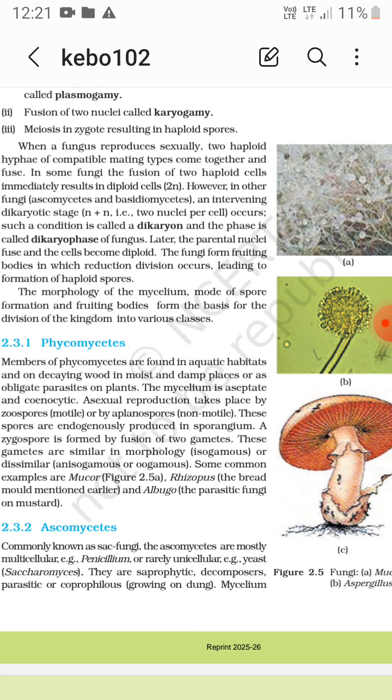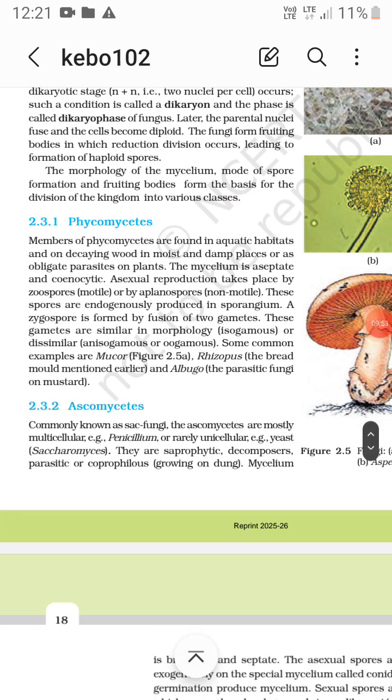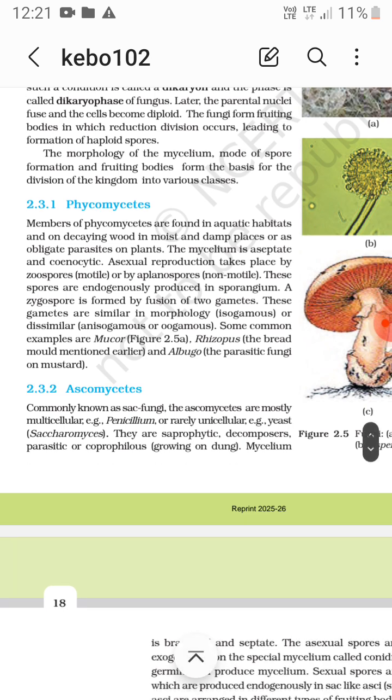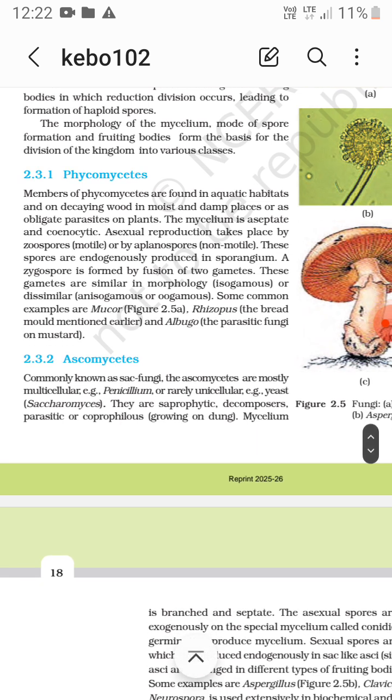Right, now Phycomycetes. Members of Phycomycetes are found in aquatic habitats, on decaying wood, in moist and damp places, or as obligate parasites on plants. The mycelium is aseptate and coenocytic. Asexual reproduction is by zoospores, that is motile, or by aplanospores, these are non-motile. The spores are endogenously produced in sporangia.